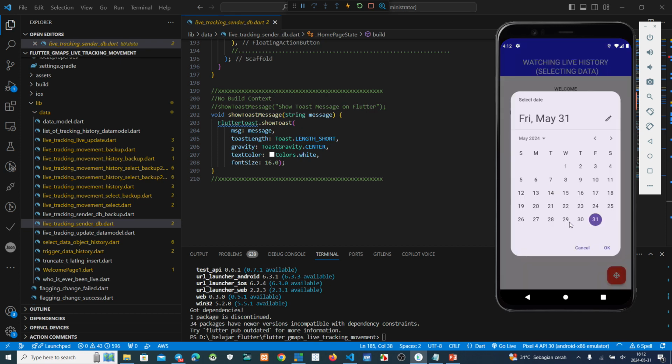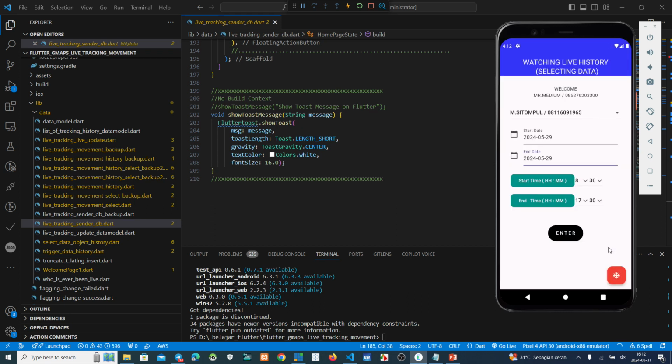This is the same 29, and also this one. Where is it? Oh, this is the time. Maybe we want to choose what time we went to watch. Maybe 10 o'clock. I don't know. Maybe we try this one.